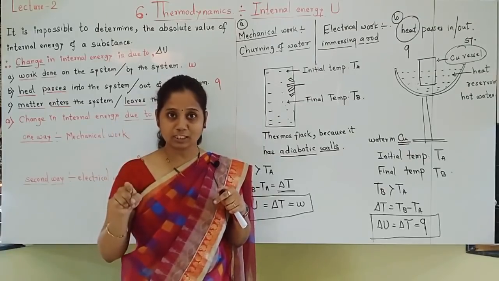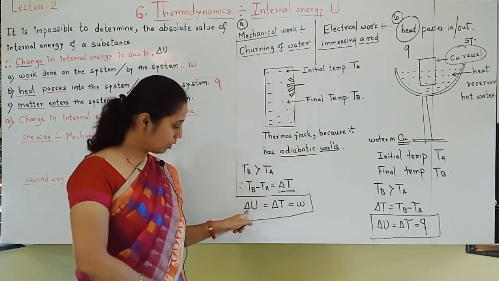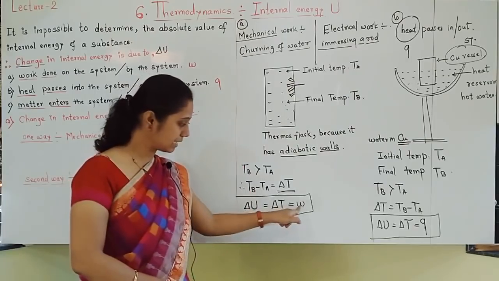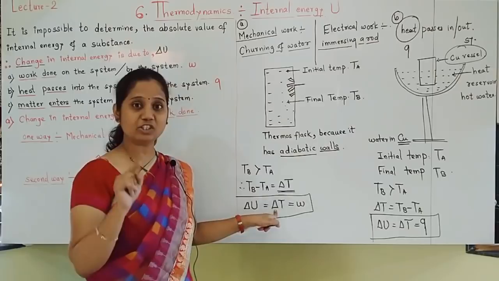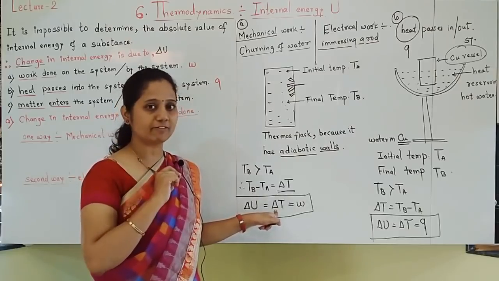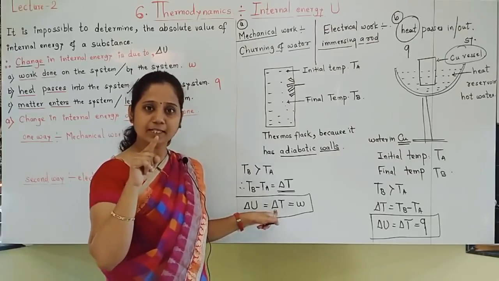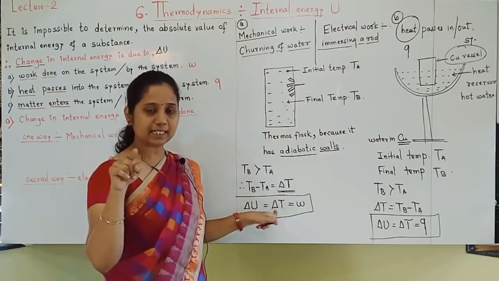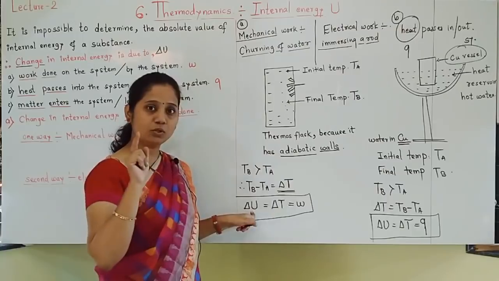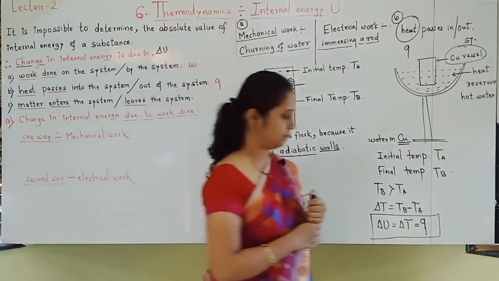If temperature is constant, there is no change in internal energy, because change in internal energy can be due to work done or heat, and in both cases there must be a change in temperature. So always remember, friends, note down: if it is isothermal, temperature is constant, that is delta T is equal to 0 and delta U is also 0. Okay, so let us write down this part.